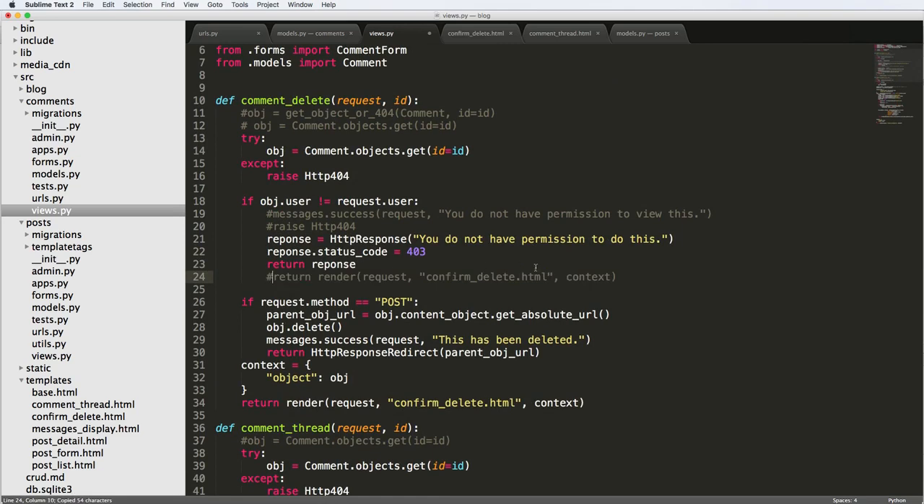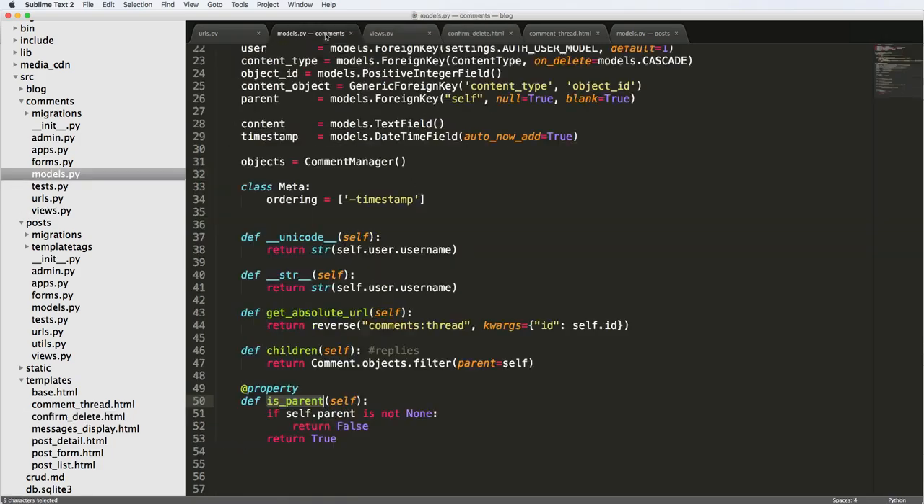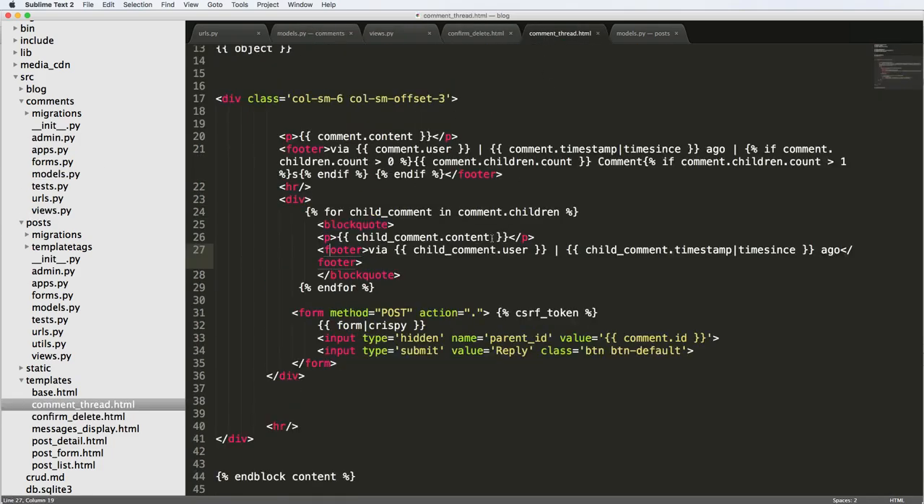I'm just going to add in here, and you would just add status=403. 403 is a standard status code for permissions. You don't have permission. So that's it. That's all we're going to be doing on our comment delete stuff. All we really have to do now is add this in to our comment thread. So that's the last thing that we'll do here.